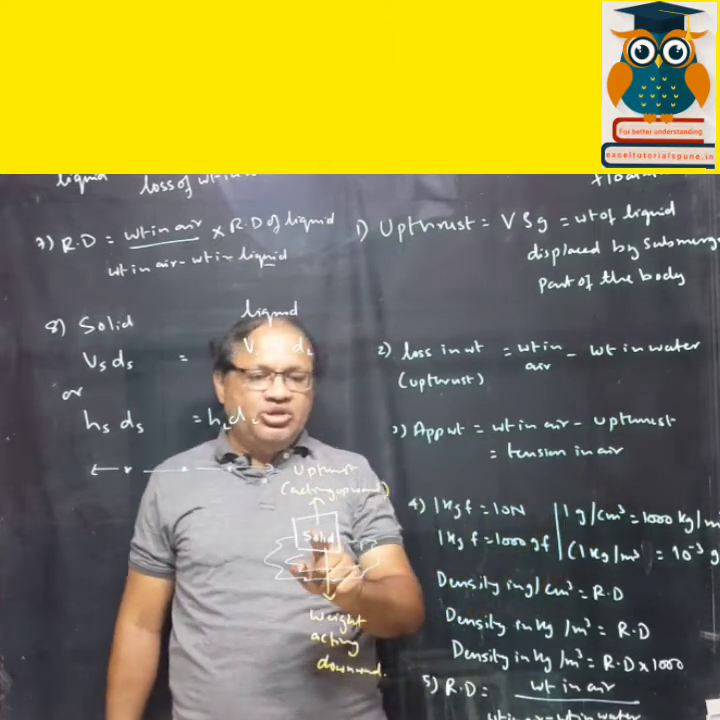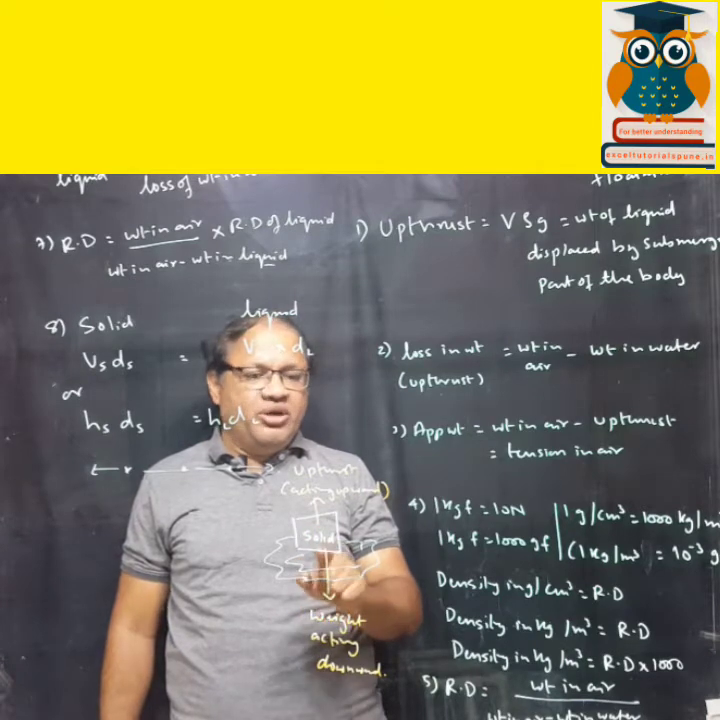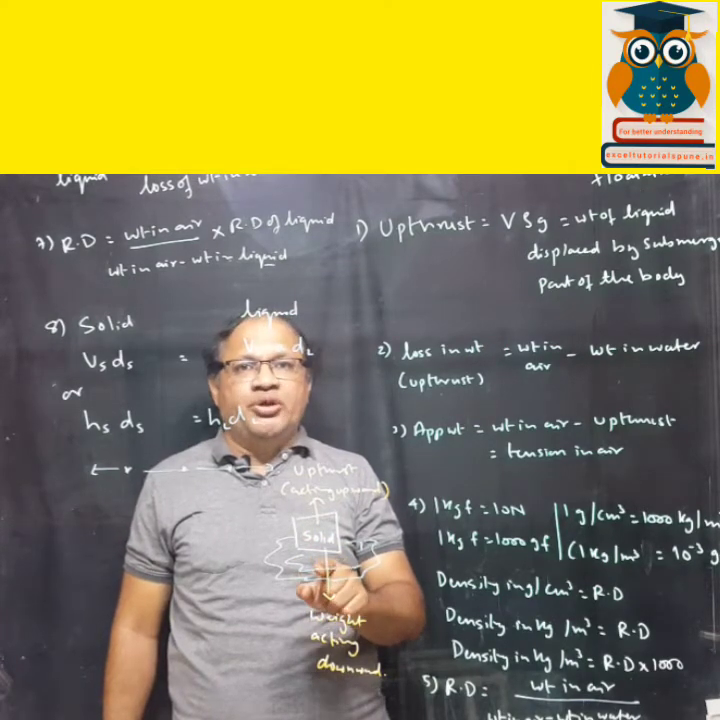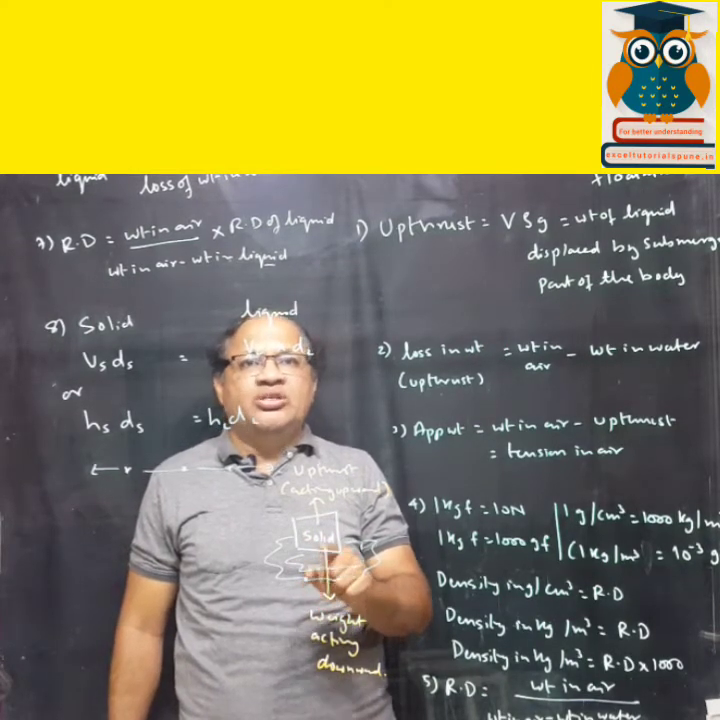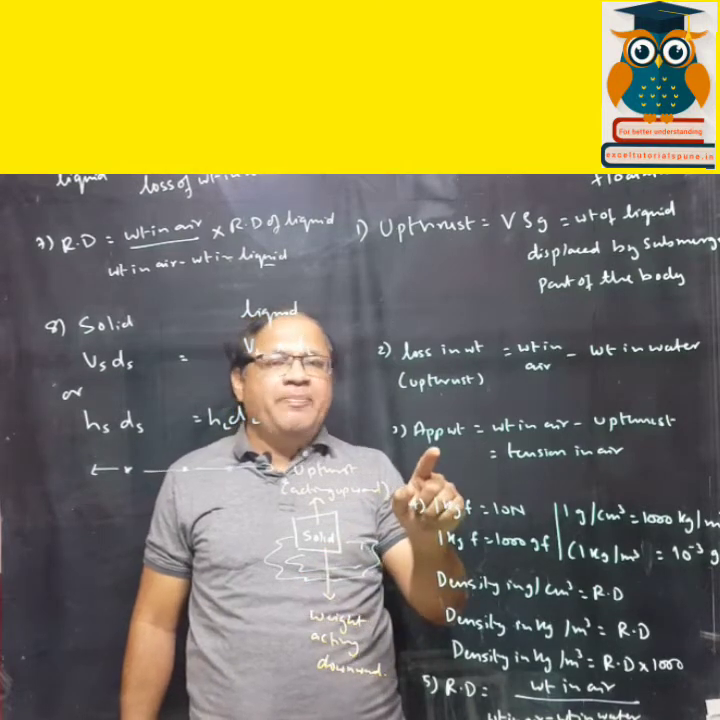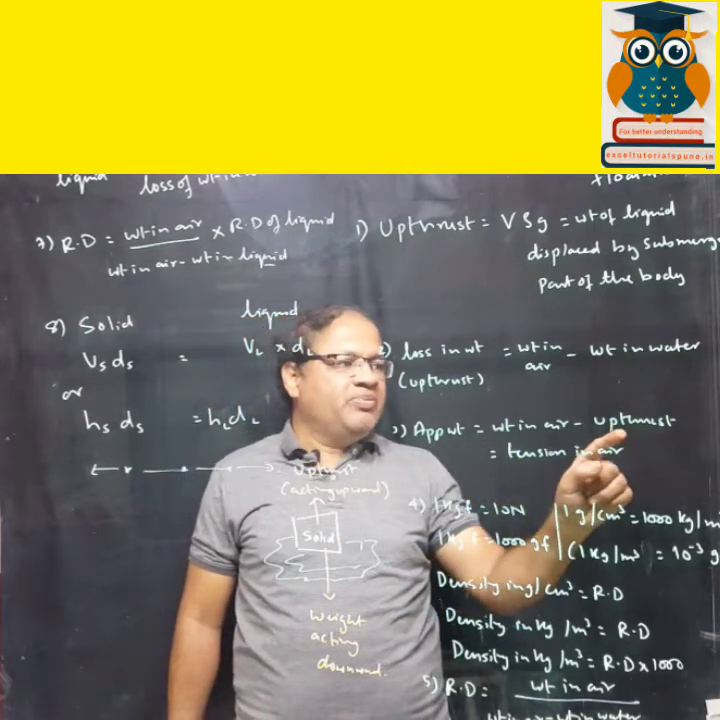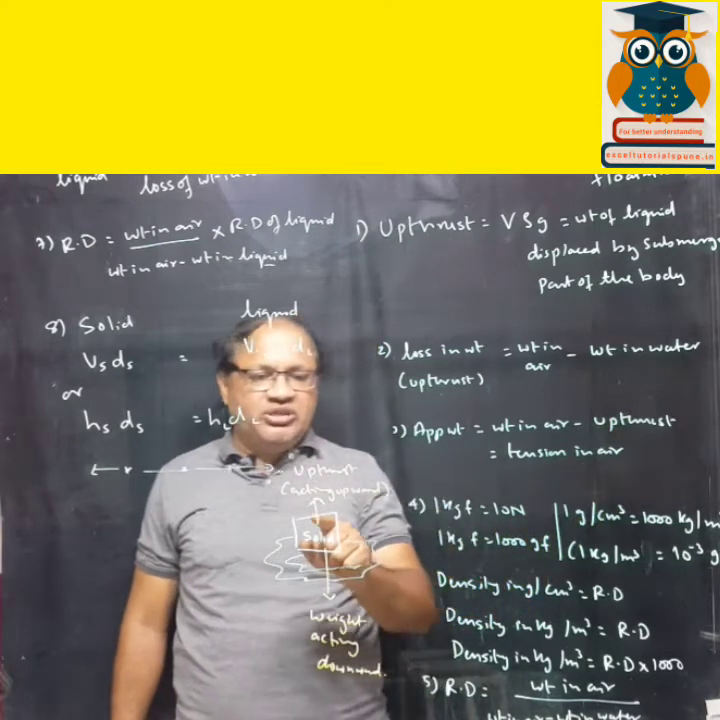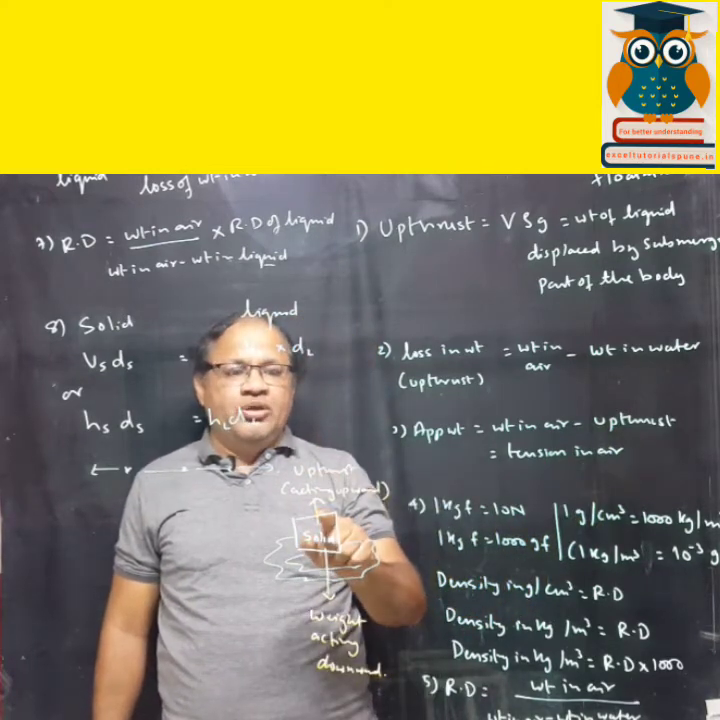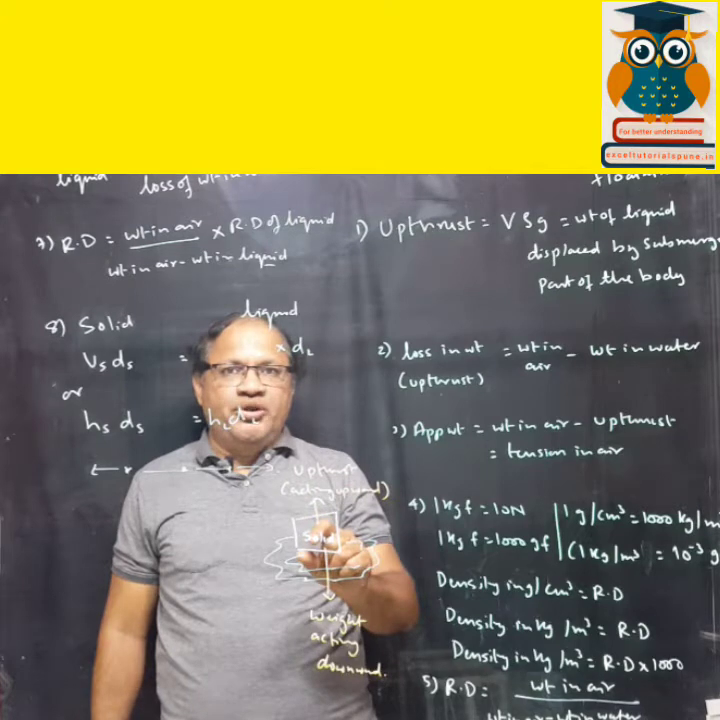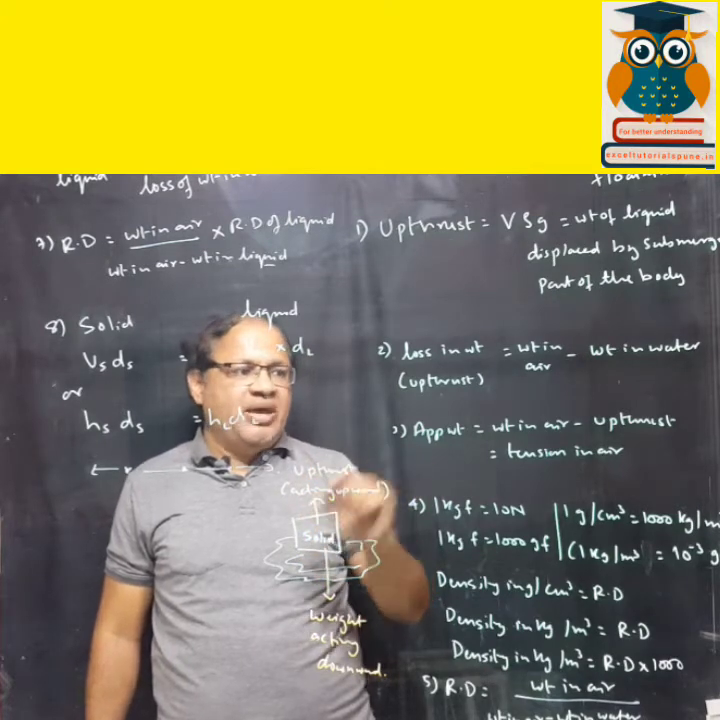Now supposing this solid is inside the water, what will be the weight of this solid when it is in water? Of course it will be less. Why? Because there is an upthrust acting on it. So that is apparent weight. So weight in air minus upthrust. That is tension in air. Like for example, this is tied with a thread, and if that solid is inside the water, how much is the tension in the air? That is the apparent weight.